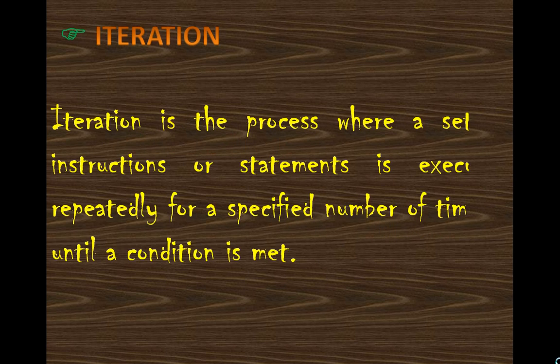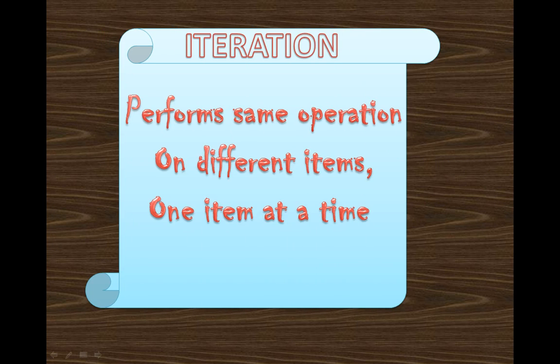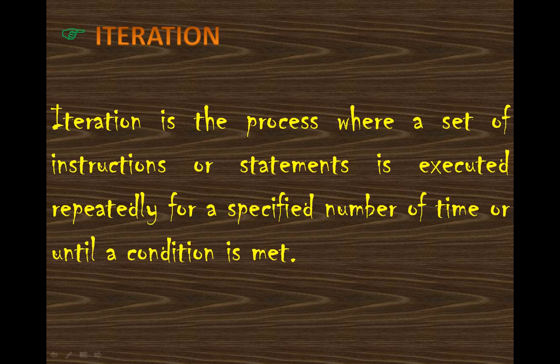Let's first take iteration. What is iteration? Iteration is a process where a set of instructions, or a set of statements, is executed repeatedly for a specified number of times. In our example I have taken print hello 100 times. That means hello will be printed how many times? 100 times. So the statement is executed repeatedly for a specified number of times, or you can say it will repeat until your condition is satisfied.